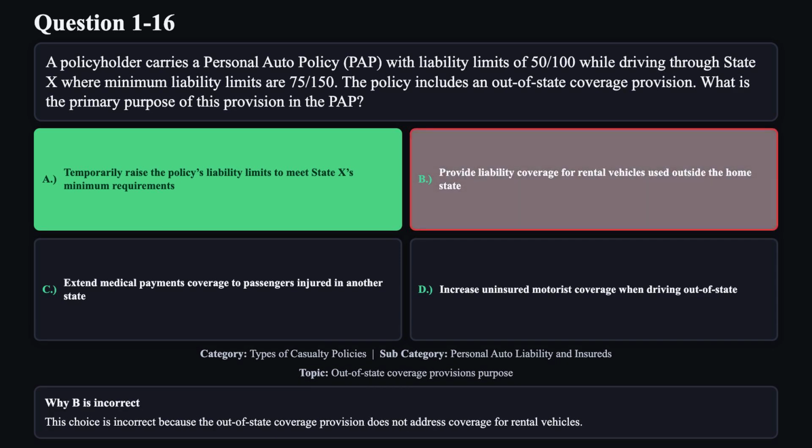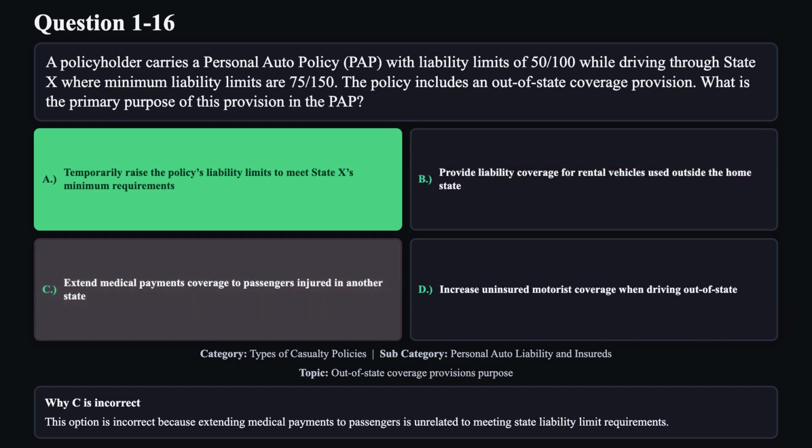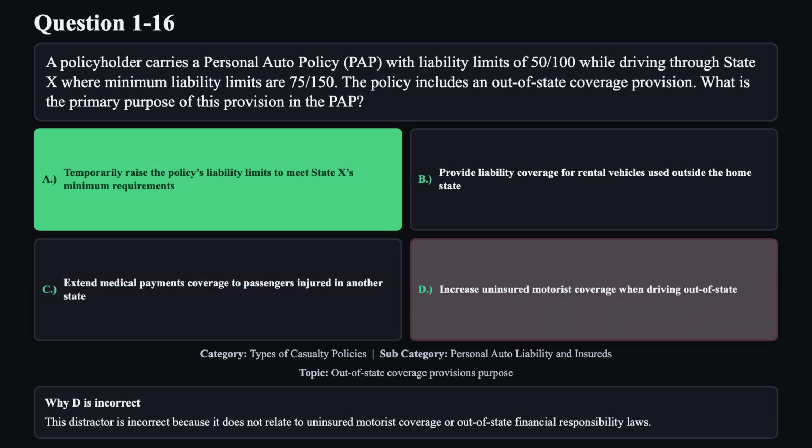Reason B is not correct. This choice is incorrect because the out-of-state coverage provision does not address coverage for rental vehicles. Reason C is not correct. This option is incorrect because extending medical payments to passengers is unrelated to meeting state liability limit requirements. Reason D is not correct. This distractor is incorrect because it does not relate to uninsured motorist coverage or out-of-state financial responsibility laws.